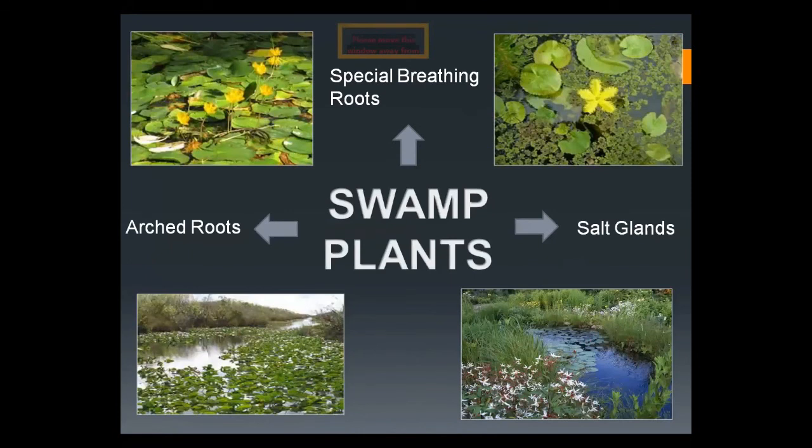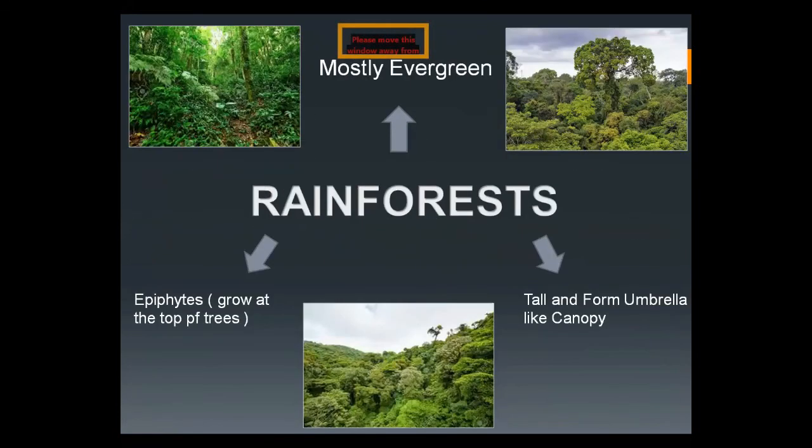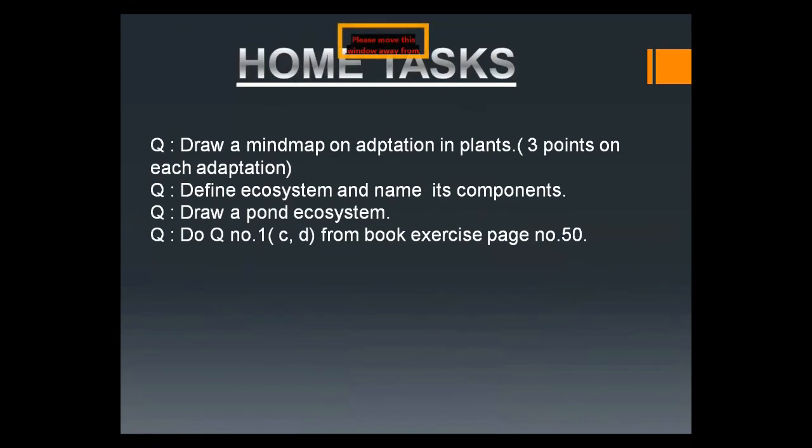So if you have taken screenshots of these slides, it is very beneficial for you to complete this question, because you have to make a mind map on adaptation in plants and 3 points on each adaptation.